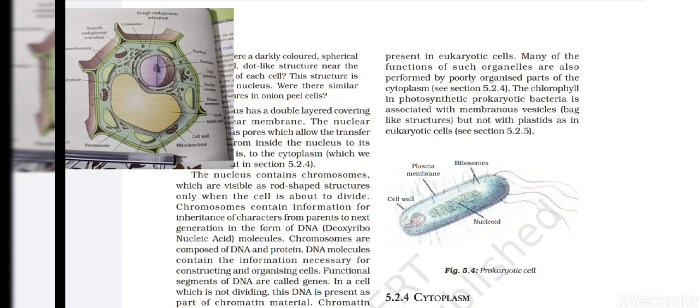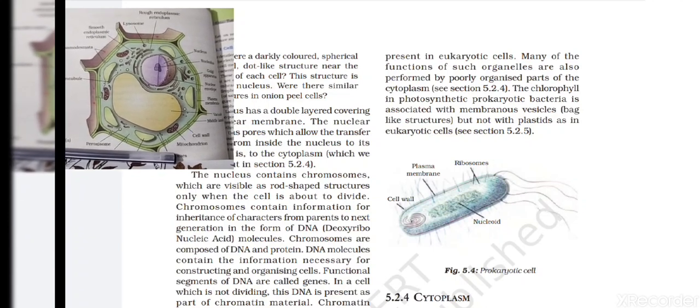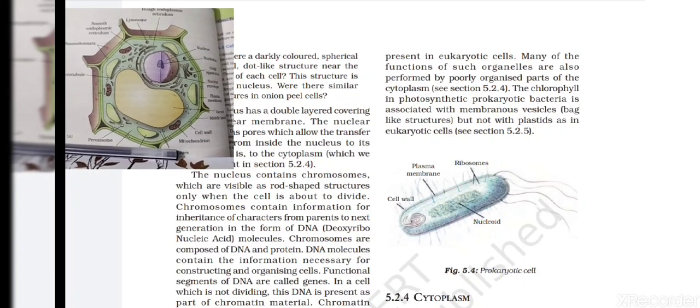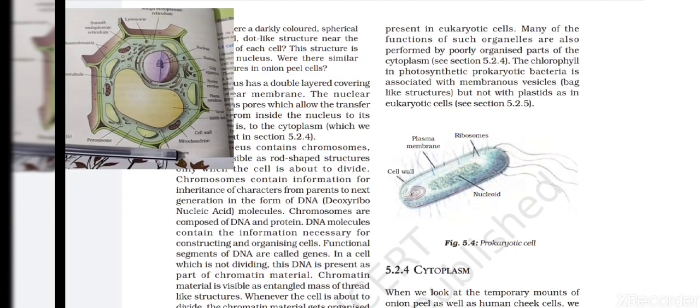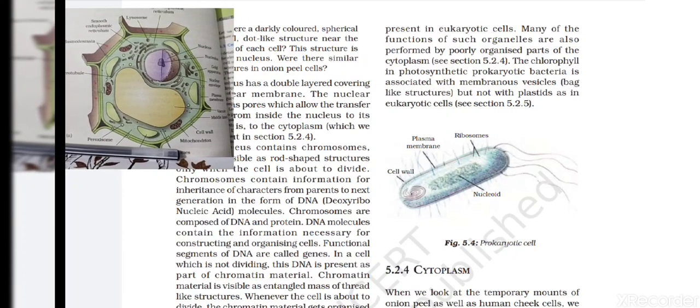Deoxyribonucleic acid. So inside the nucleus, DNA is also found, and DNA molecules contain the information necessary for constructing and organizing the cell. How the cell will form, how the cell is constructed, all this information is carried inside the nucleus by DNA, that is your chromosome or DNA. So the functional segments of DNA are called genes.